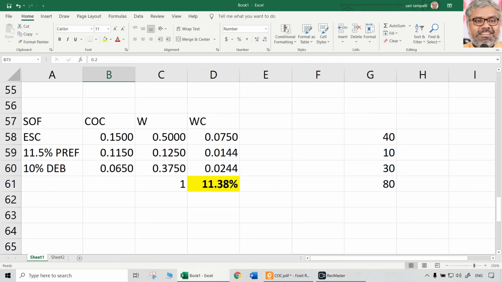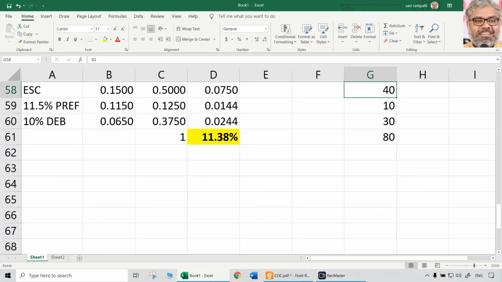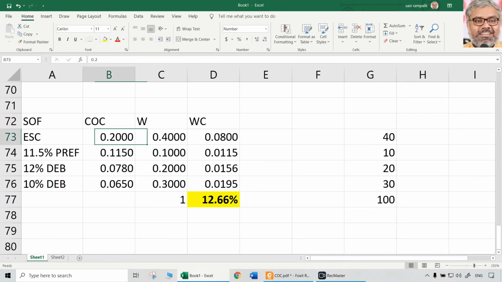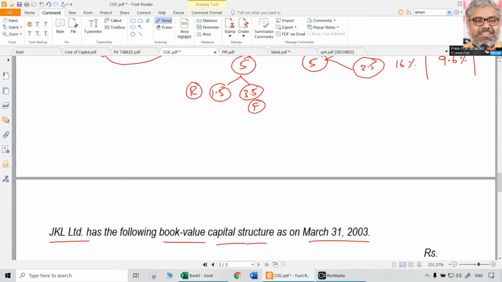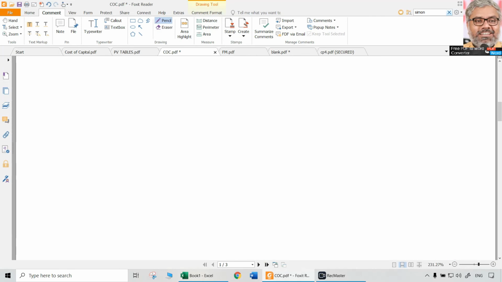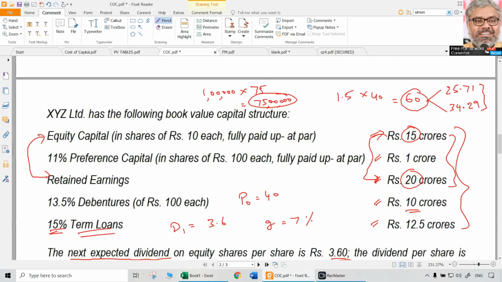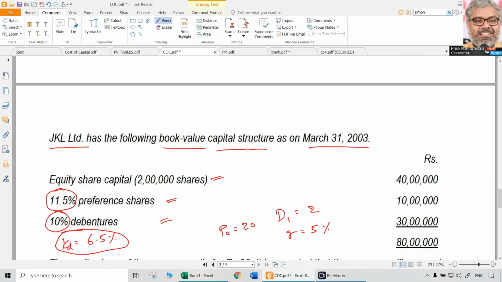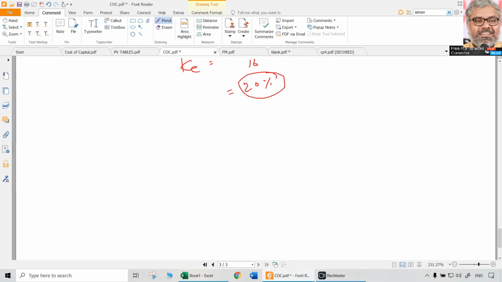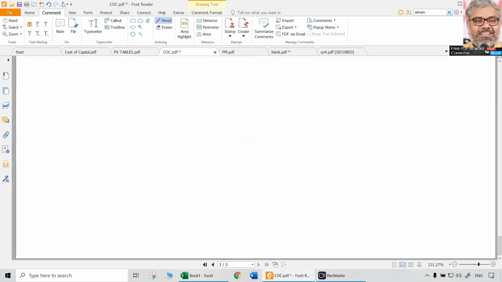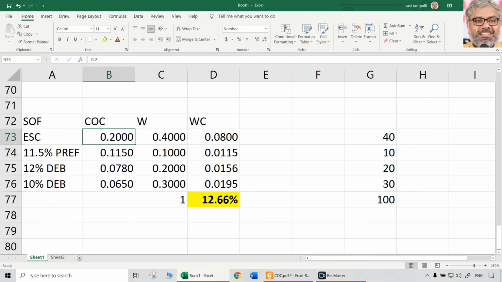Earlier the portion of equity was 40, the weight was 50%. Now the weight has reduced to 40%, but the cost of equity increased more. So a completely different result has come when compared with the first question that we did. In the first question, the overall cost of capital reduced because of issue of new debt. So is there any rule that whenever new debt is issued, the overall cost of capital reduces? No, not necessarily. It may reduce also, it may increase also. Depends upon what is its impact.